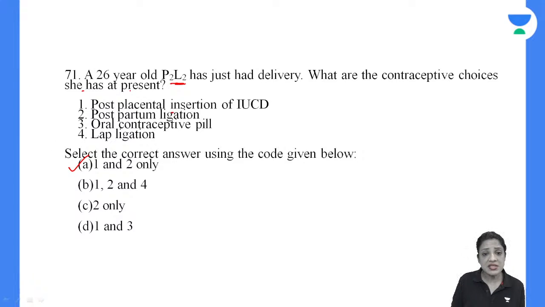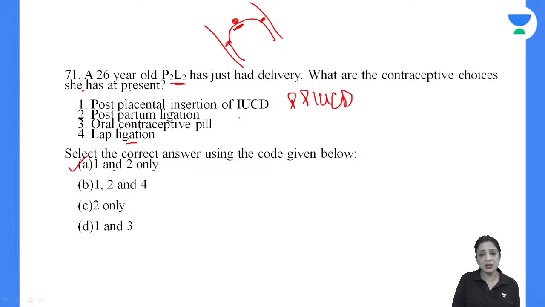Post-placental insertion of IUCD. Postpartum ligation. So 1 and 2. Oral contraceptive pill just after delivery, no, not at all, not till up to 6 weeks, or at least 6 months if she's lactating. And laparoscopic ligation, no. Just after delivery, the uterus is very big, it is actually sitting at the umbilicus, so you can't do a laparoscopic ligation. You can do a mini laparotomy, open the abdomen just near the umbilicus, and then you can ligate the tubes, okay? Or you can put a post placental insertion of IUCD, that is postpartum IUCD, okay?